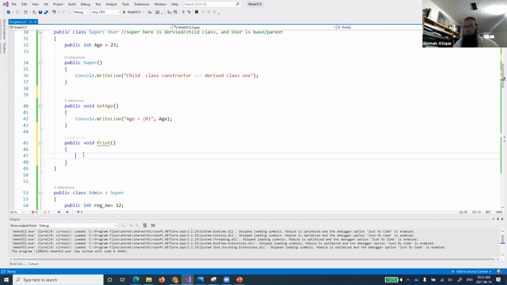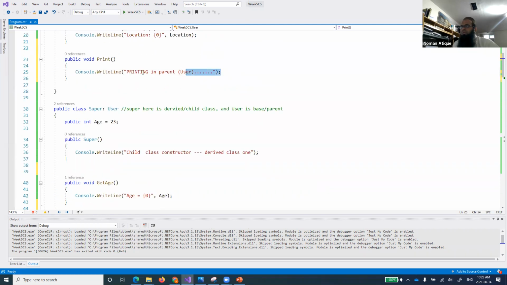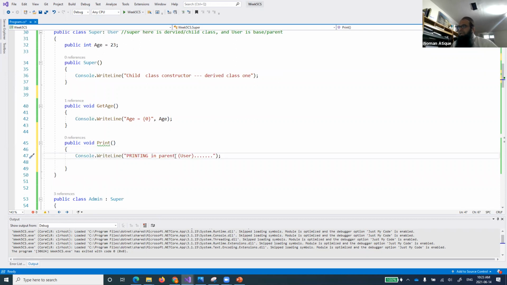And now for example, just take out this one, Control C, and now printing in not parent, in the child. And what is the child? Child is our superclass, right? Superclass.